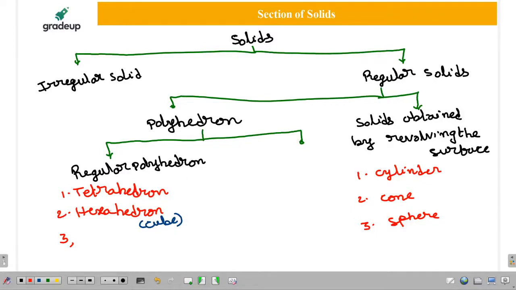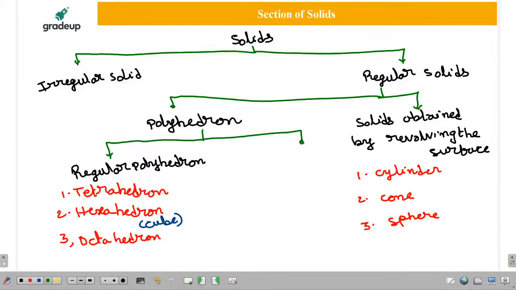Next one will be octahedron, formed with triangles, and dodecahedron. These were already come across, my dear friends.